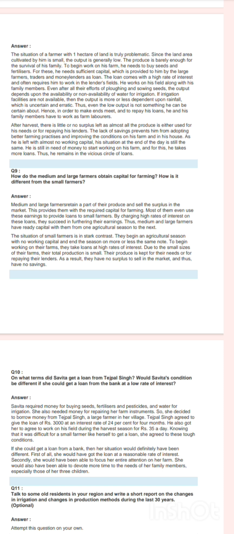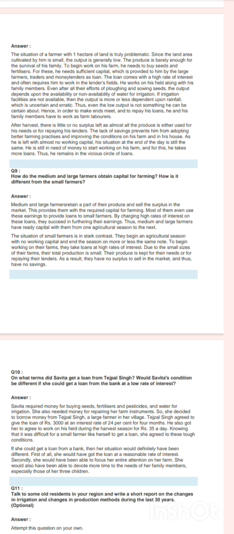He works on his field along with his family members. Even after all their efforts of ploughing and sowing seeds, the output depends upon the availability or non-availability of water for irrigation. If irrigation facilities are not available, then the output is more or less dependent upon rainfall, which is uncertain and erratic. Thus, even the low output is not something he can be certain about.